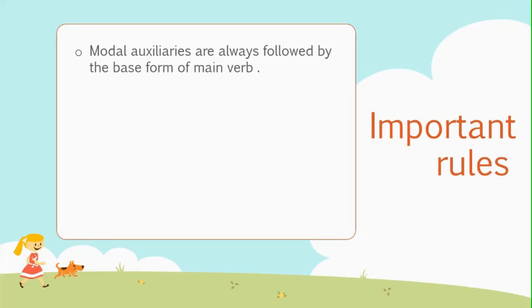Modal auxiliaries are always followed by the base form of the main verb. For example, he would go, I shall go, you may go. Here the highlighted words would, shall and may are modal verbs which are followed by the main verb go.